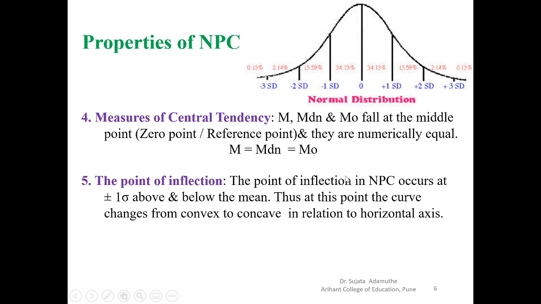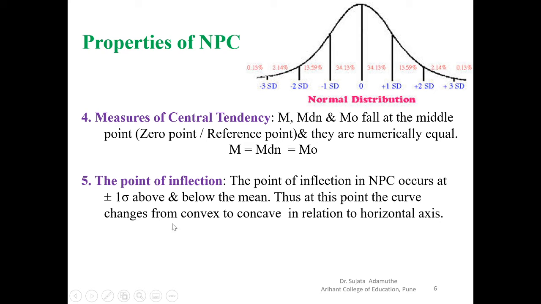Then the next is the point of inflection. The point of inflection of the NPC occurs at plus or minus 1 sigma, or SD, above and below the mean. That means here it changes direction at +1 SD and at -1 SD. So where the direction of the graph changes, this point is called a point of inflection.